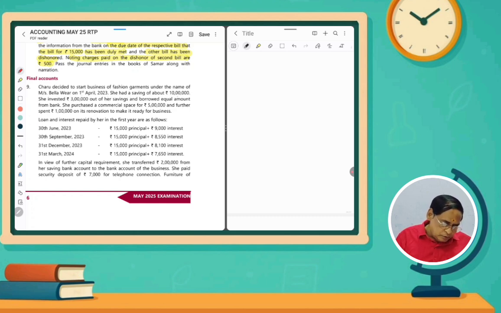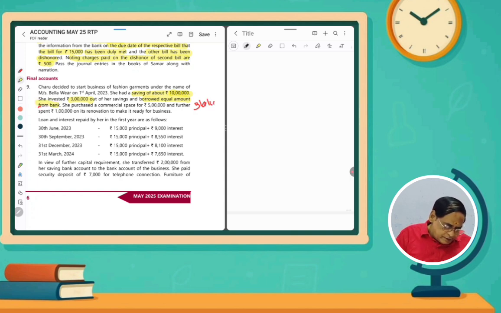She had a savings account, actually rupees 10 lakhs. She invested rupees 3 lakhs out of 10 lakhs. Actually, she mobilized her savings. From the savings, she started one business, invested in the business rupees 3 lakhs out of her savings. Apart from that, she borrowed an equal amount, the same 3 lakhs rupees, from the bank.